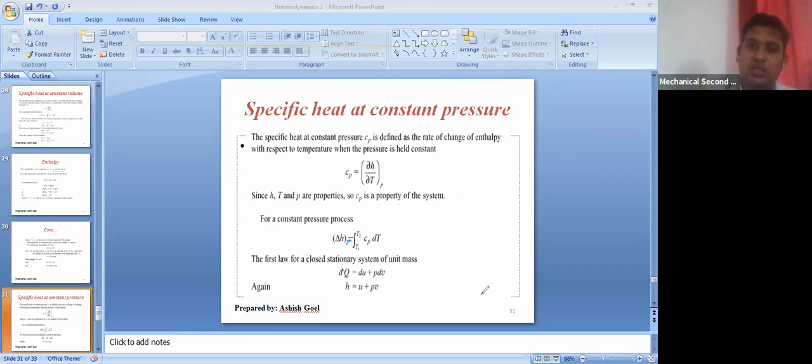So this is the definition of delta H, that is the change in enthalpy at constant pressure.